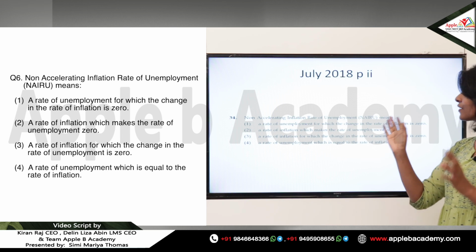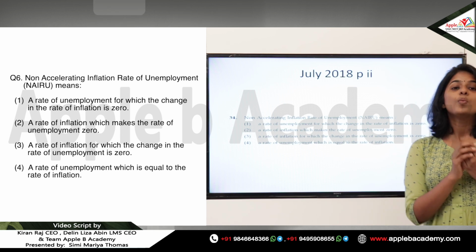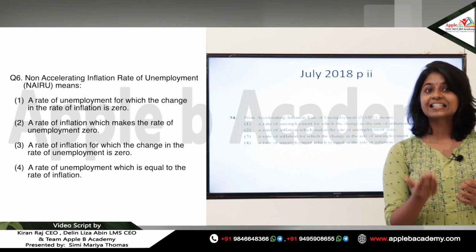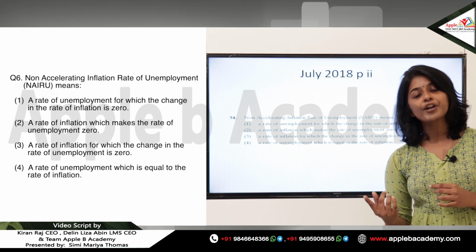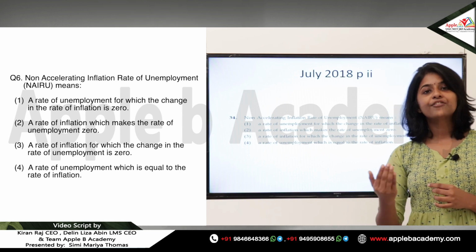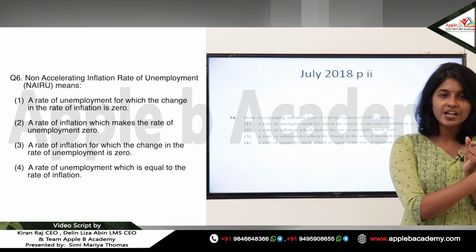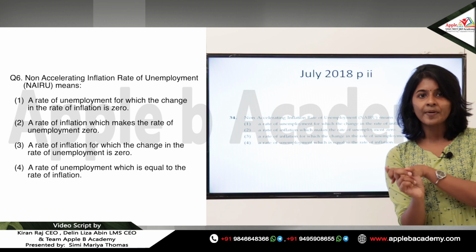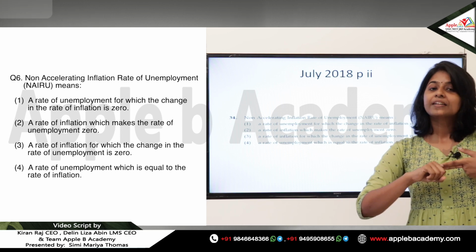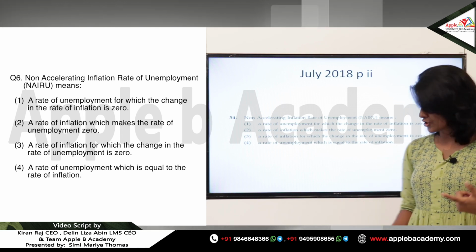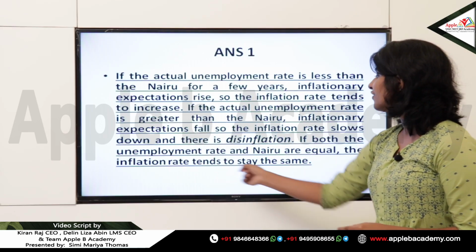So NAIRU being the rate of unemployment, and in the previous question we were discussing that when the actual level of unemployment is less than the natural level of unemployment, inflation tends to increase, and if the actual level of unemployment is greater than the natural level of unemployment, then inflation tends to decrease. So inflation is determined based on the changes in the actual level of unemployment and the natural level of unemployment, and we have also learned that when both the actual level and the natural level of unemployment are the same, there is no change in the inflation. If both the unemployment rate and NAIRU are equal, then inflation tends to stay the same.